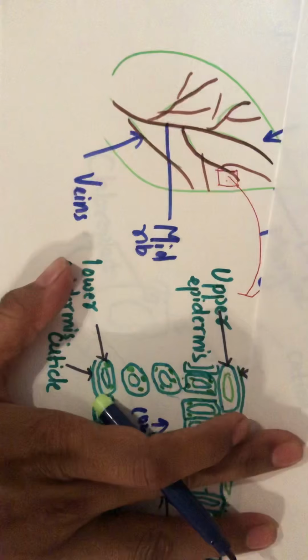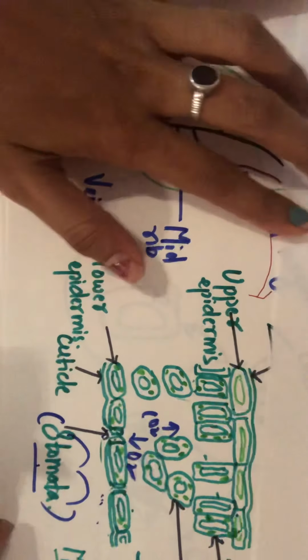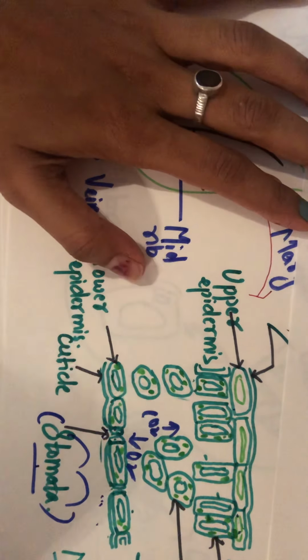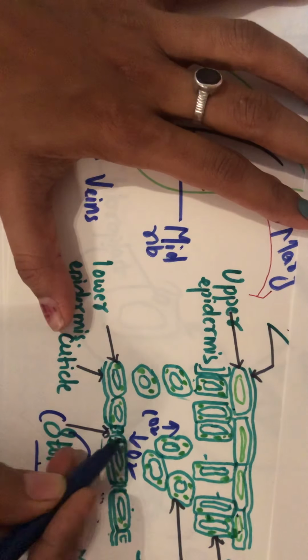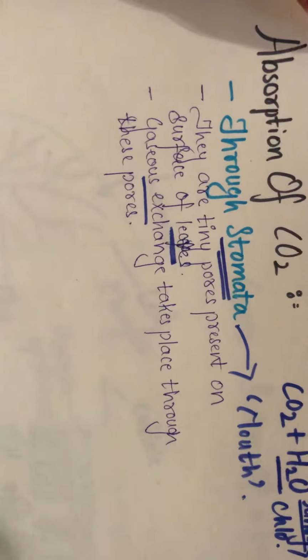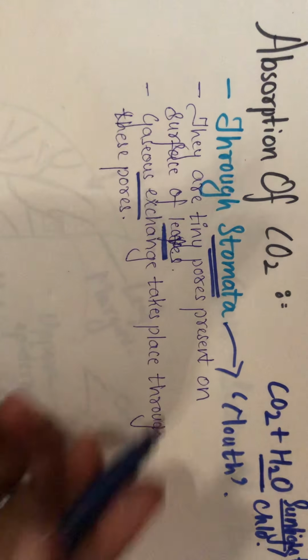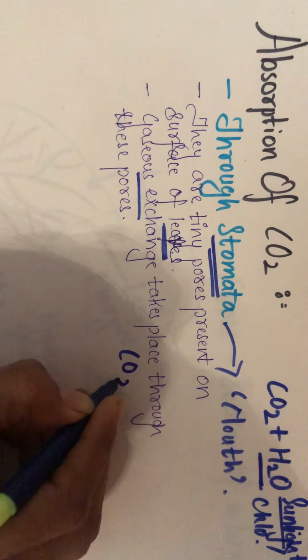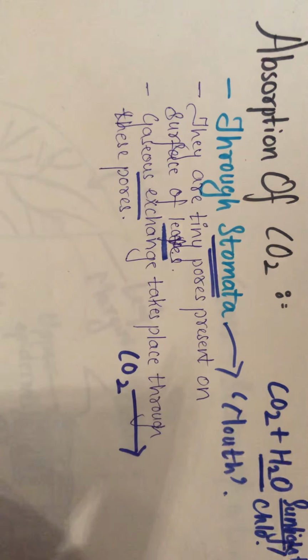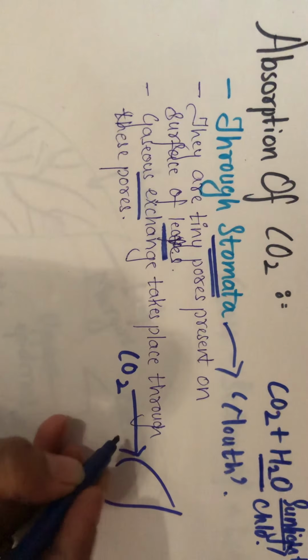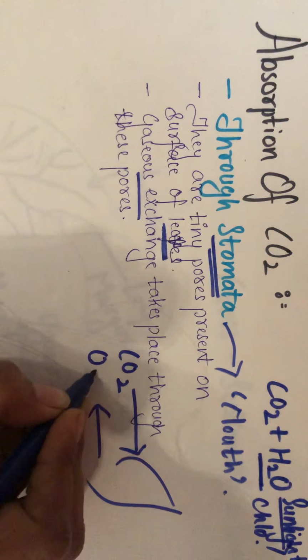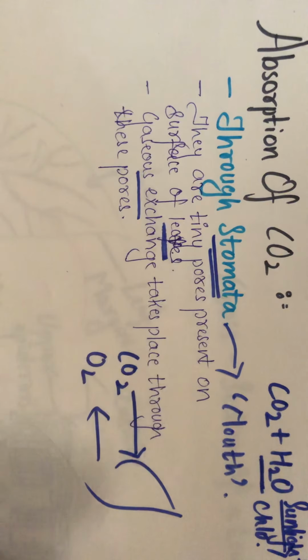Similarly, the plant has a specialized structure, that is the leaf, and the leaf has a part termed stomata, the pore, which helps in the gaseous exchange. What does it help in? It helps in the gaseous exchange, that is taking in the CO2 inside the leaf body and releasing out the oxygen from the leaf body.